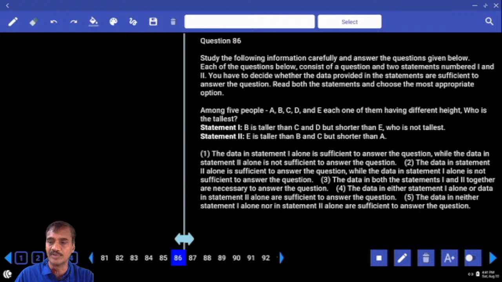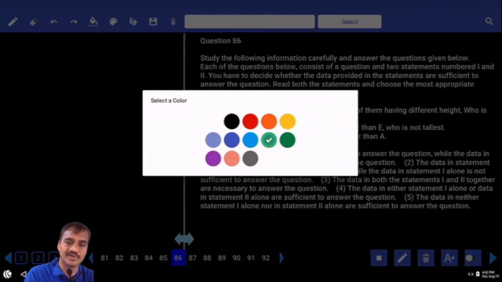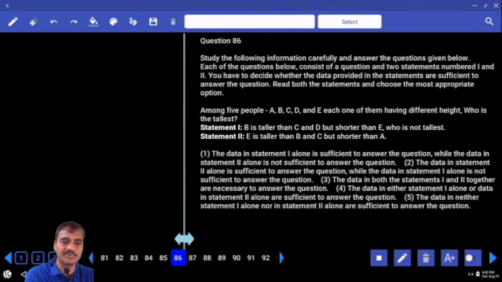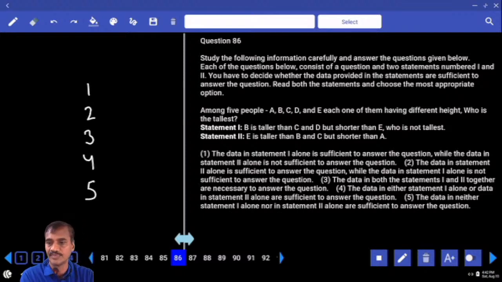Now among 5 people, they are having different heights. How many people are there? 5 persons, having different heights: 1, 2, 3, 4, 5. Out of which, who is the tallest is unknown. Now we need to find out the person who is the tallest, isn't it?